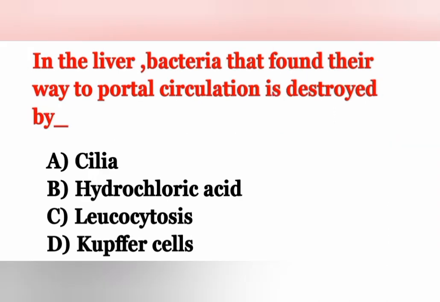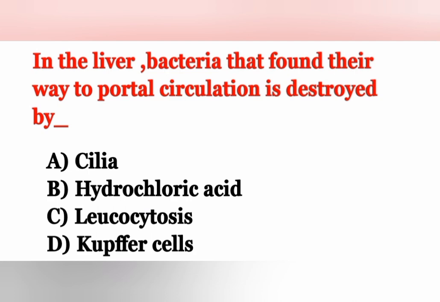And the next question: in the liver, bacteria that find their way to the portal circulation are destroyed by. Options: Option A, cilia. Option B, hydrochloric acid. Option C, leukocytosis. Option D, Kupffer cells. How are bacteria destroyed in the liver?